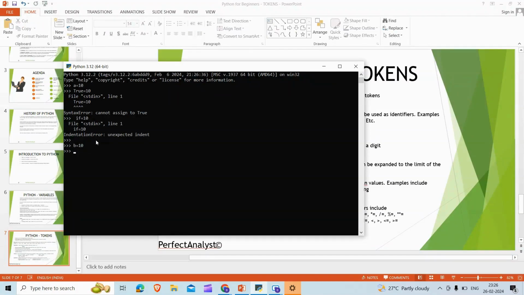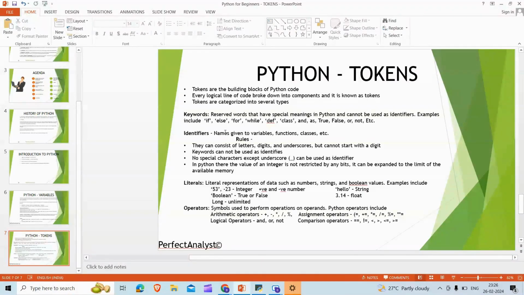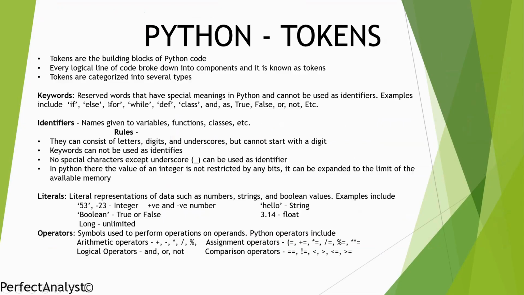There is no error here. So that's why we say keywords are reserved words that have special meanings and cannot be considered as identifiers.